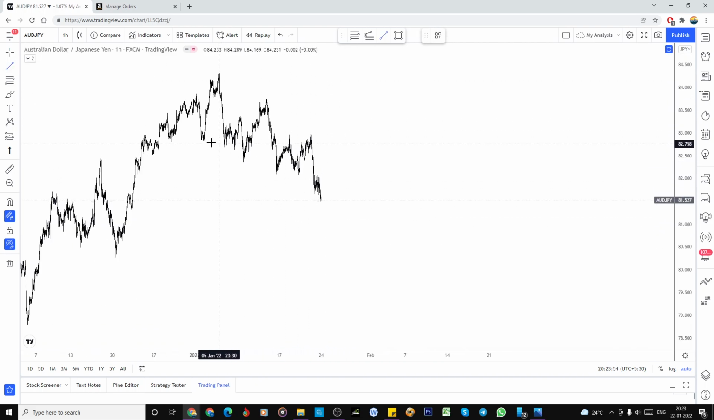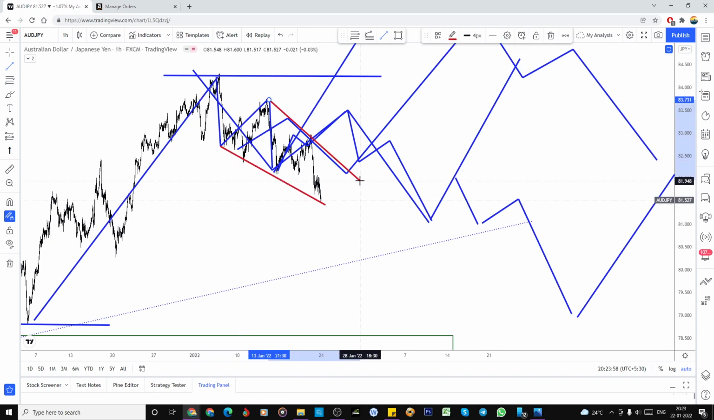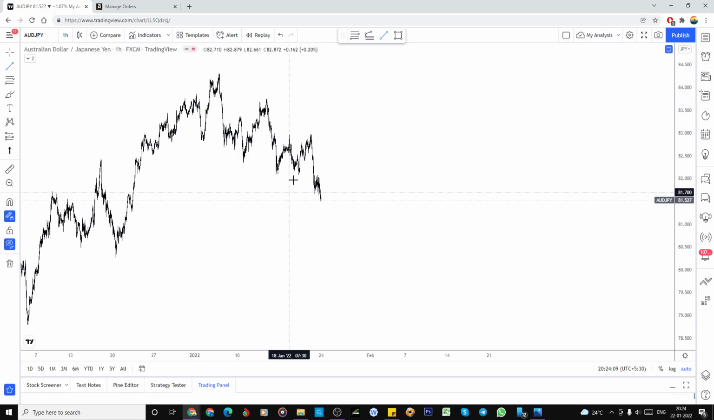You can just draw a line and see how it looks like. It's a wedge formation. So we need to count. Whether this is a B, C as a W, X, A, B, C, or it could be 1, 2, 3. So you have to do homework. Otherwise, this is A, B, and C means we need a 5-wave structure, but it failed to make the 5-wave structure.